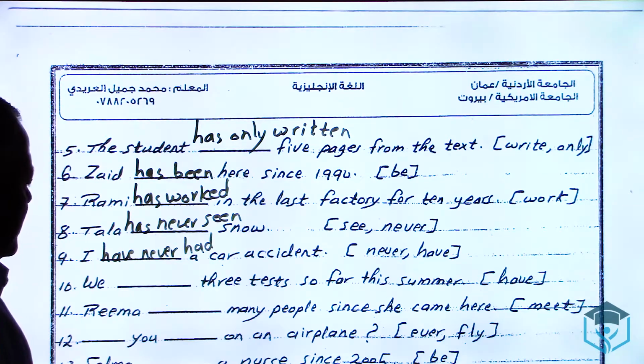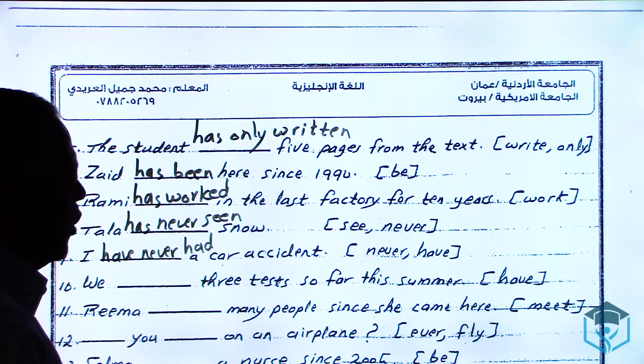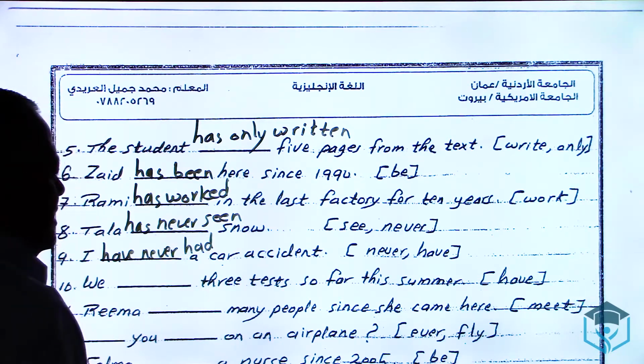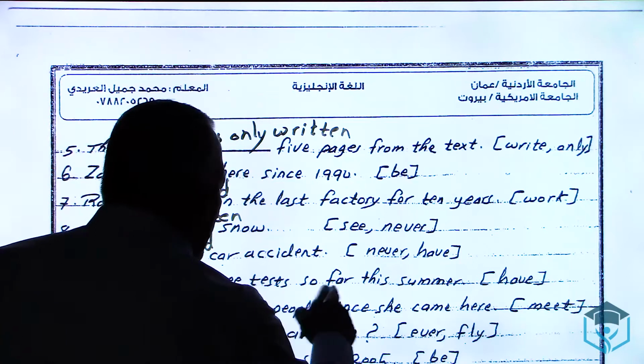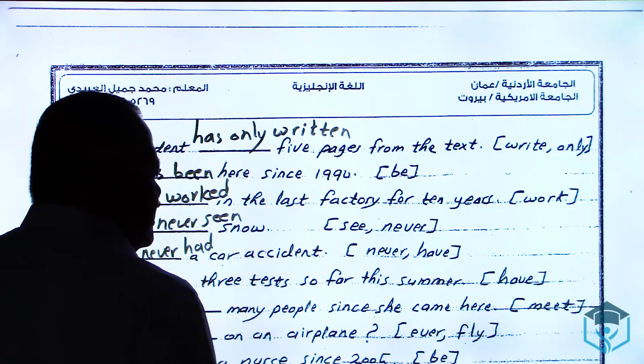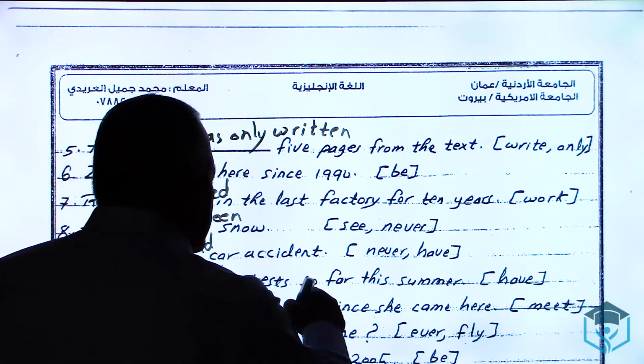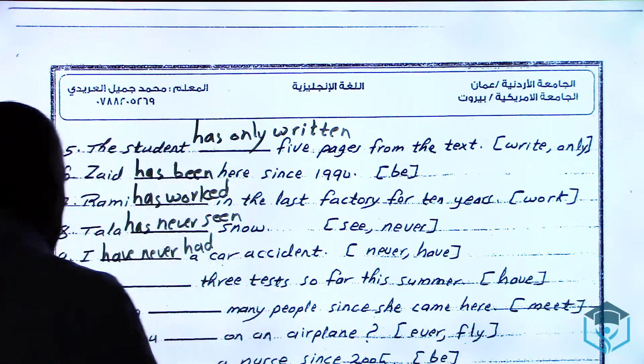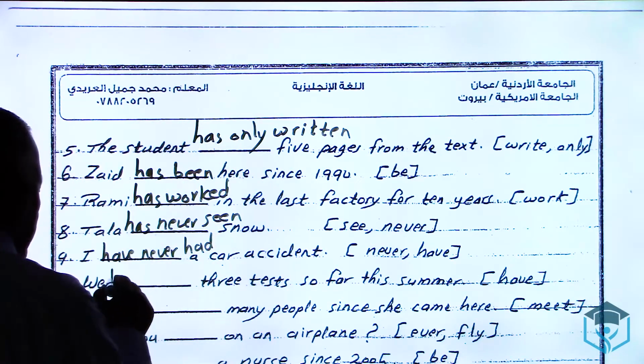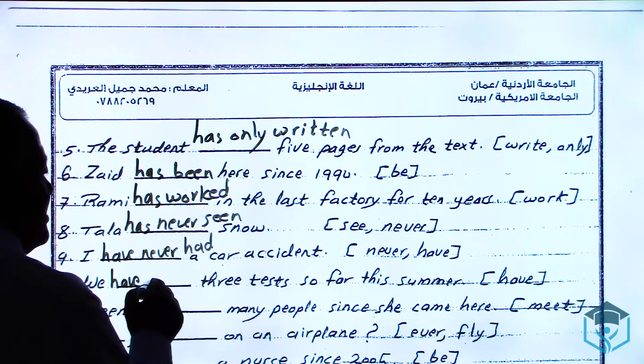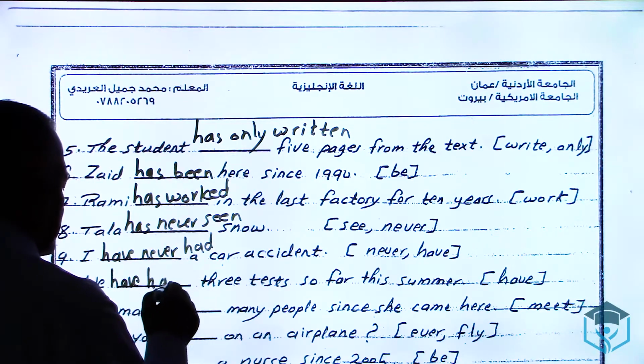10. We, 3 tests so far this summer. The key words, so far, which means present perfect simple. So I say, we have, and verb 3 of have is had.